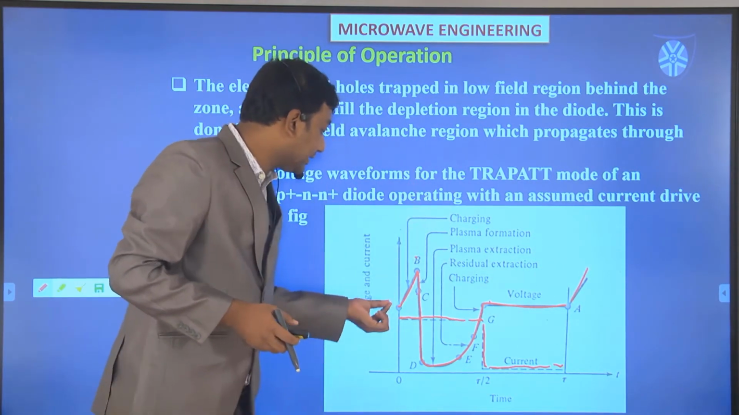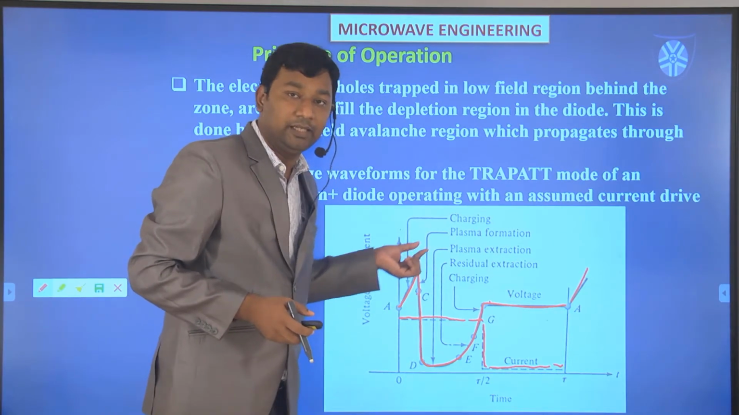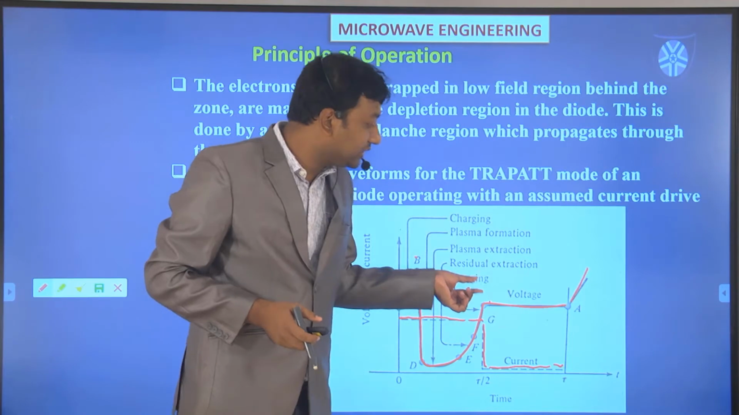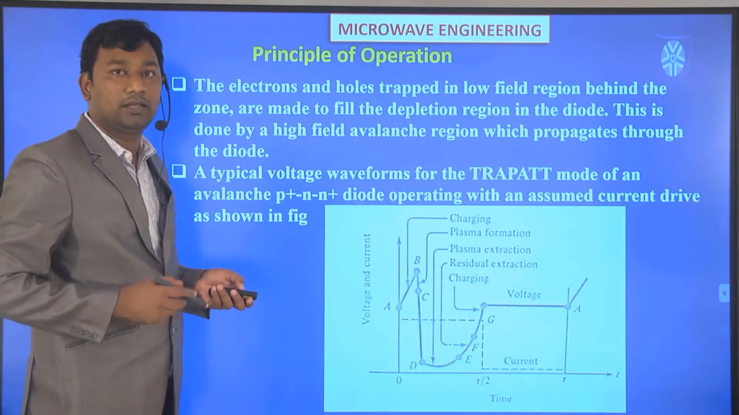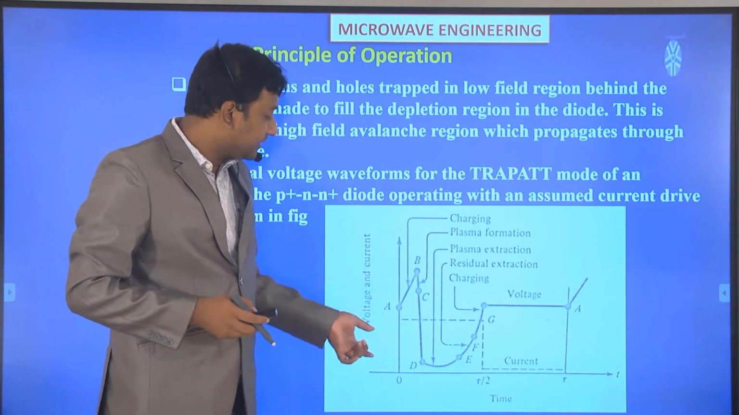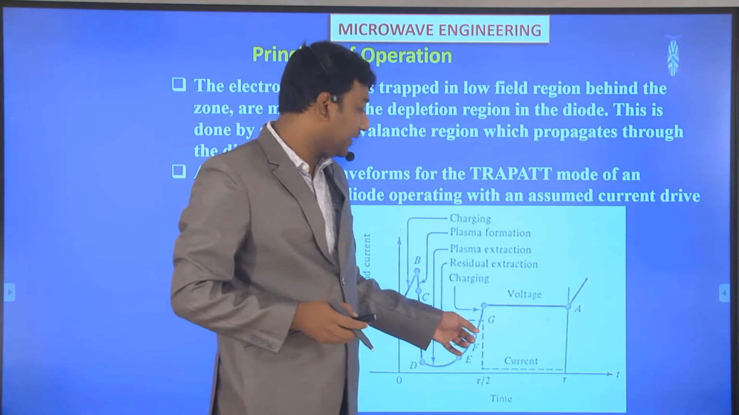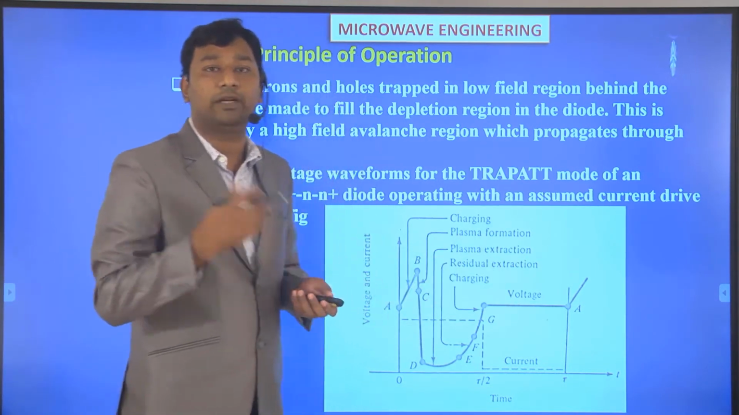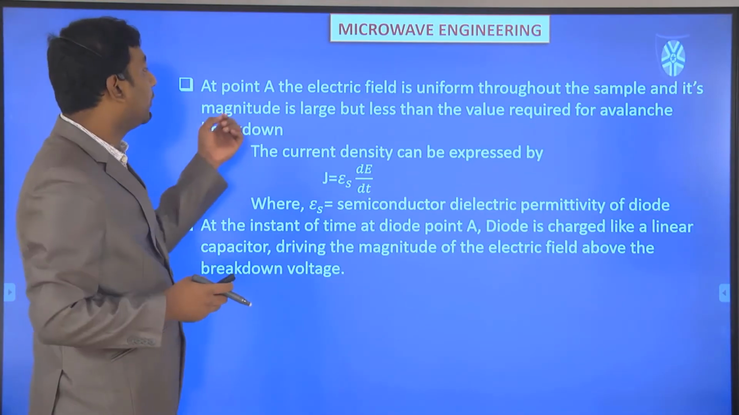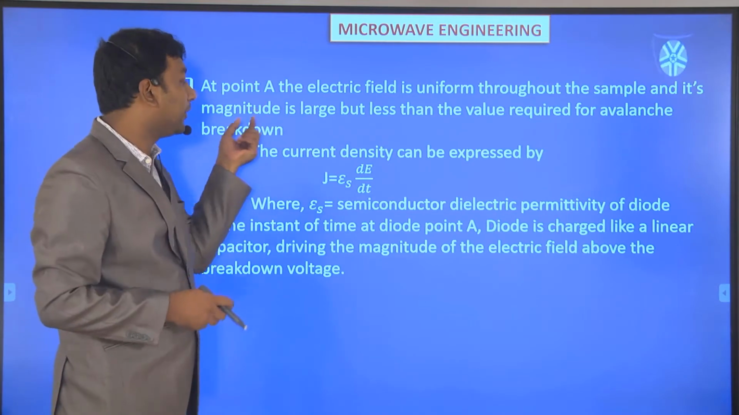Okay. Now we'll discuss one by one from A to B, B to C, C to D, D to E, E to F, F to G and G to A. Now we'll discuss how things happen from A to B, B to C, C to D, D to E, E to F, F to G, G to A one by one. Okay. So first we start from point A.